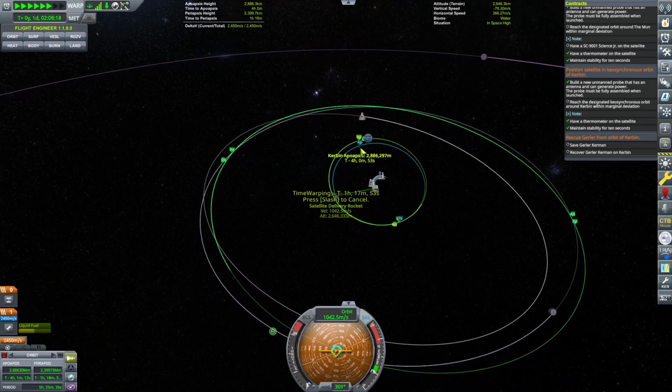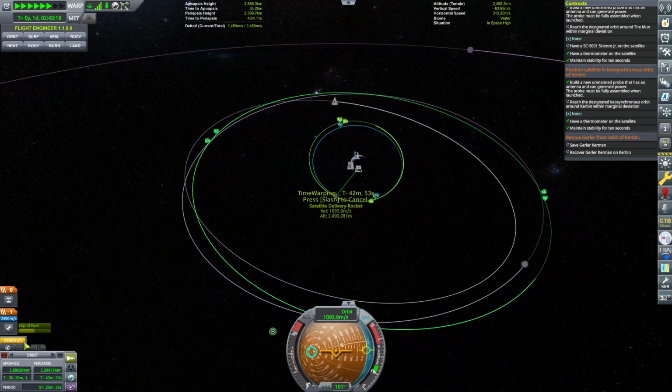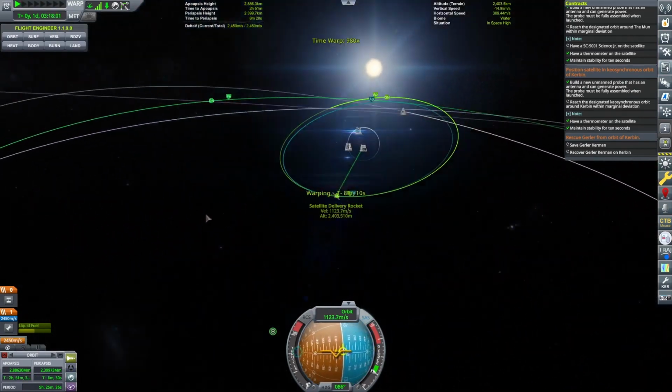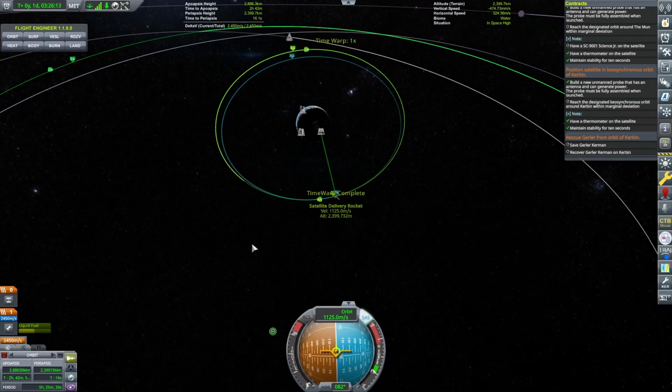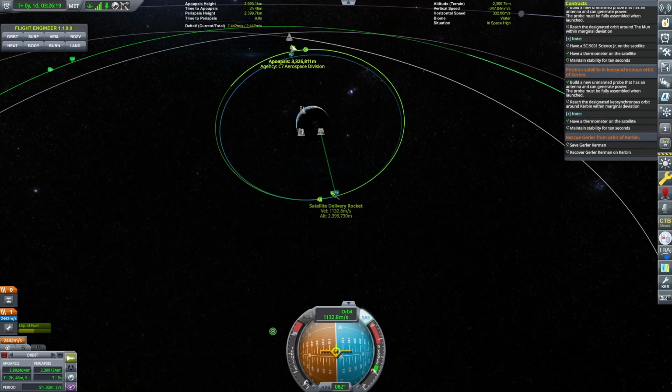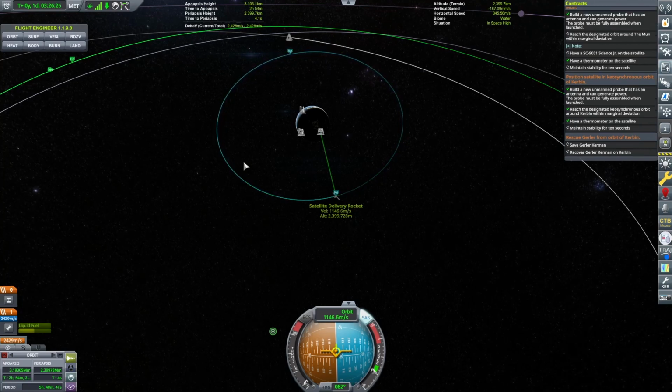And then we want to push the apoapsis out. This is getting pretty close. Okay, so, yep. So we want that to be 3.326. Oh, we did it. Okay.